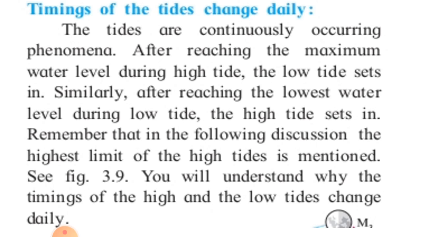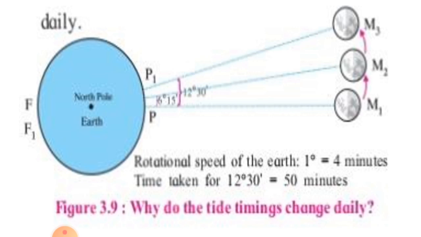My dear students, with the help of the figure 3.9, try to understand why the timing of the high and the low tides change daily. Let us see. You can see the figure 3.9 which indicates why the tide timings change daily.